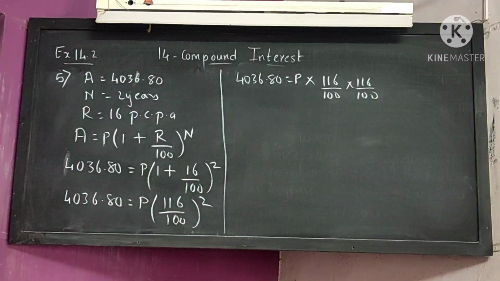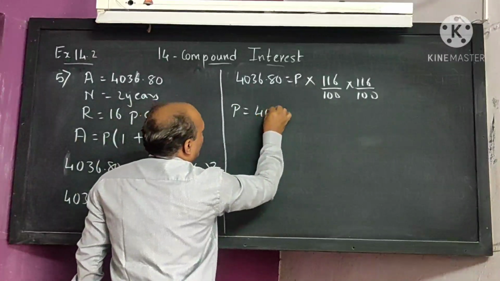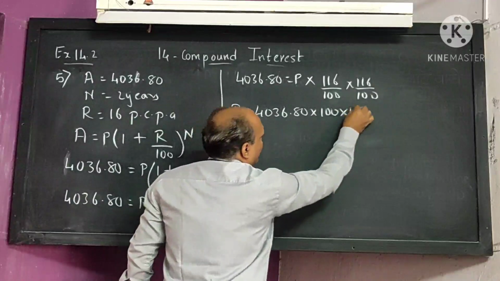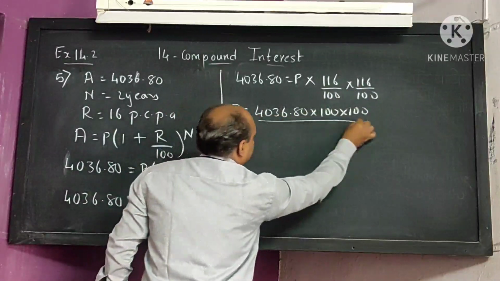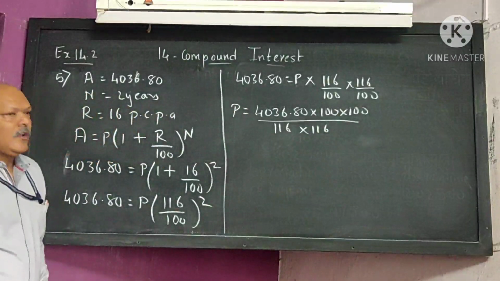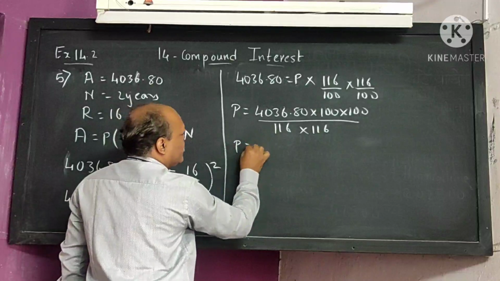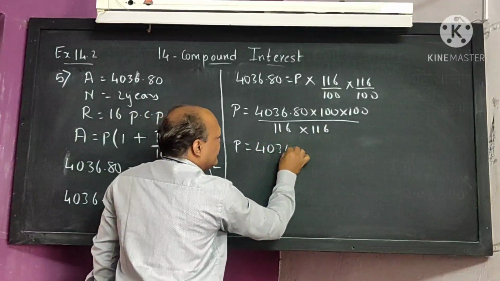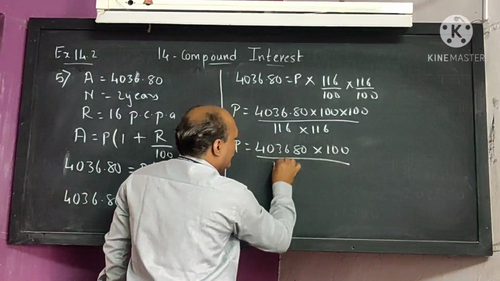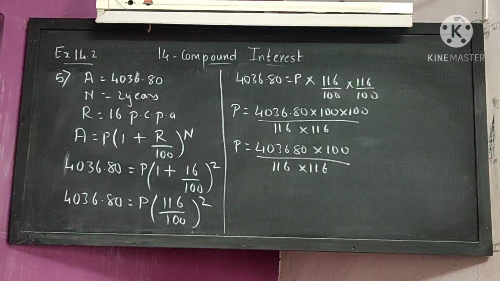Now we have to find the value of P. So P is equal to 4036.80 into 100, and this 116 will come down. Now this 20 will remove the point. That means principal is equal to 403680 into 100 will be left upon 116 into 116. I hope all of you understood it.